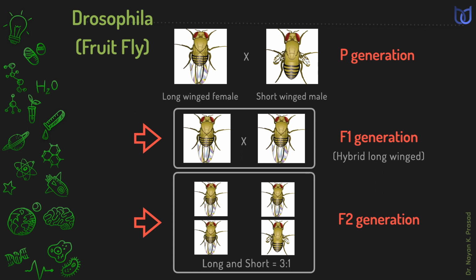This indicates that the long wing is a dominant character found in F1 generation. These are hybrid individuals or heterozygous individuals. When the members of F1 generations were crossed in F2 generation, we see long and short winged both appeared in the ratio of 3:1, thus supporting Mendel's law, the law of segregation.